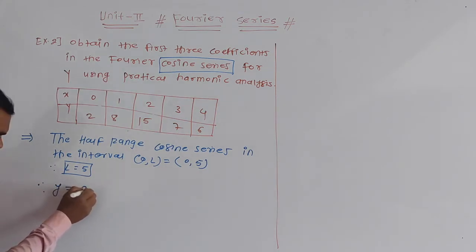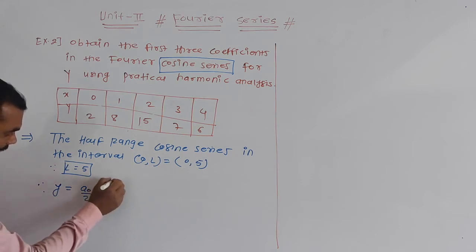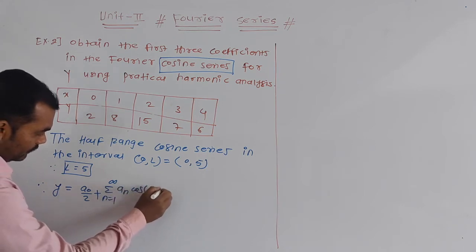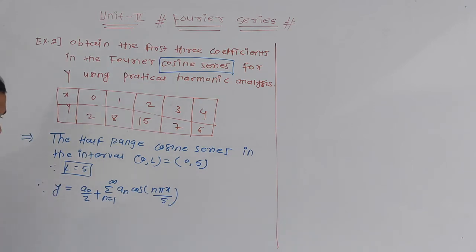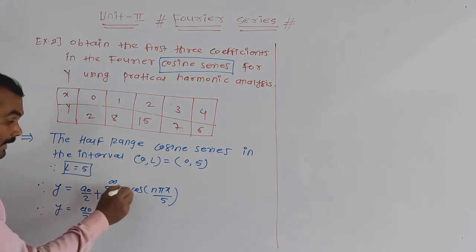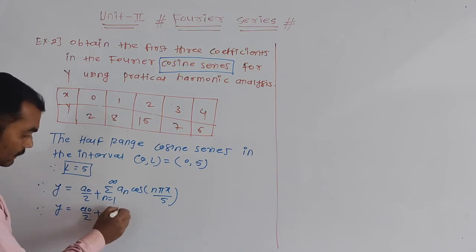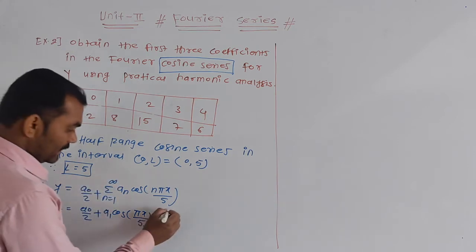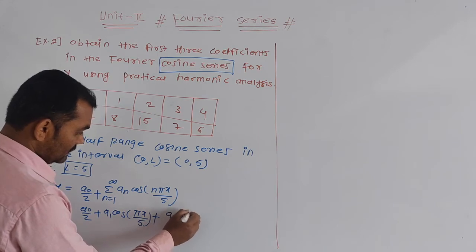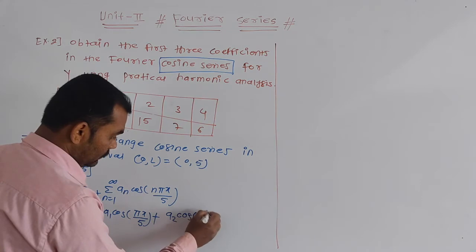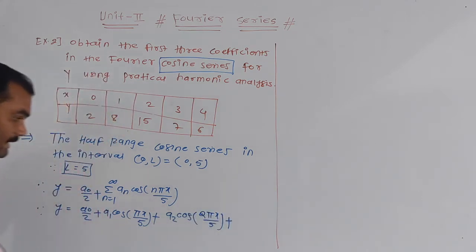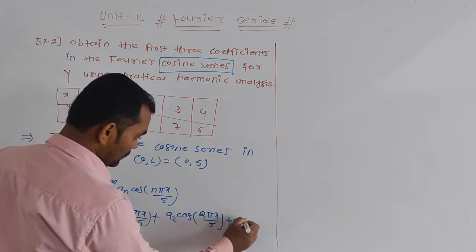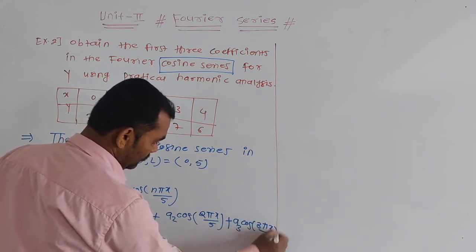Therefore y is equal to a0 by 2 plus summation n from 1 to infinity an cos n pi x divided by L, correct, n pi x divided by L. Now we have to replace this as first three terms, therefore y is equal to a0 divided by 2 plus, replace n as 1, here L is 5, so we get a1 cos pi x divided by 5, plus replace n as 2, so a2 cos 2 pi x divided by 5, plus replace n as 3, so a3 cos 3 pi x divided by 5 plus dot dot dot.